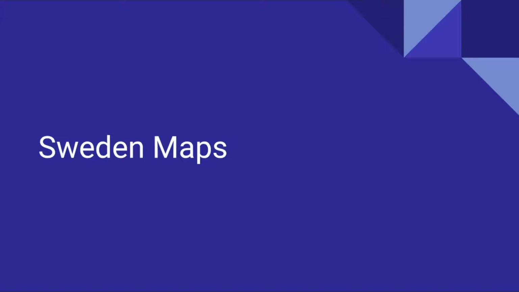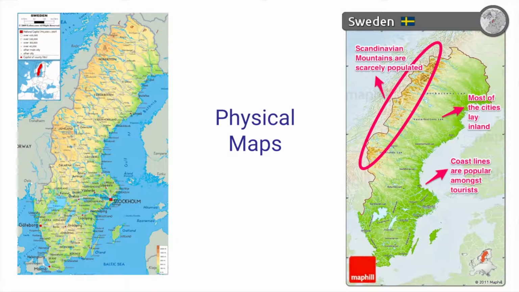The maps of Sweden. Sweden is a country with an area of 450,295 kilometers squared. The northern border Sweden shares with Norway is lined with the Scandinavian mountains. Most of Sweden's big cities lie inland. The capital of Sweden, Stockholm, lies in the southern area.